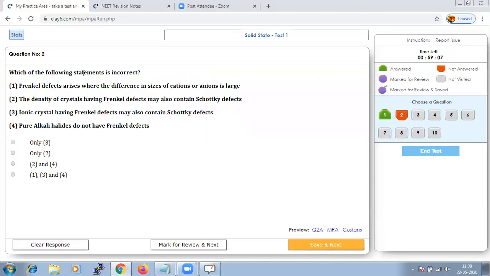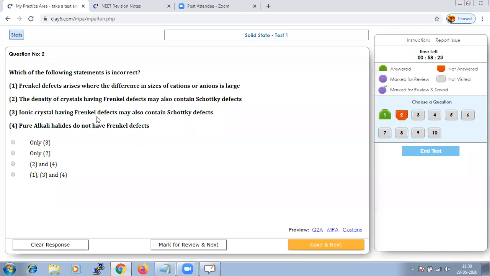Which of the following statements is incorrect? They have given us different conditions. Based on your analysis about the different defects, you can categorize that. The statement says the density of crystals having Frenkel defect may also contain Schottky defect, and is identical to that of pure crystals.